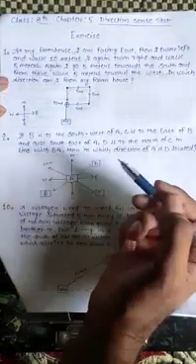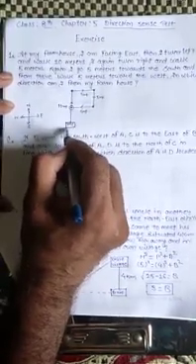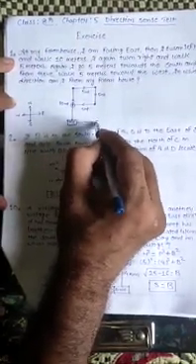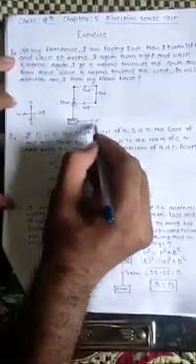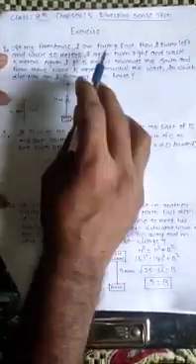So first start cracking the statement. This may be my farmhouse. Now I am facing toward east. That means I am looking in this direction. This is my east from my farmhouse. This is the east direction. I'm facing toward east.